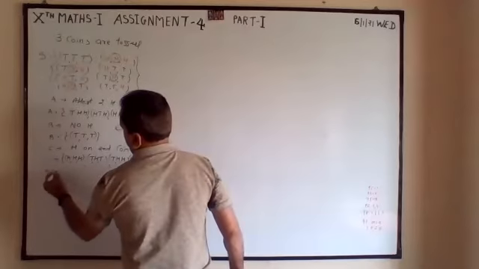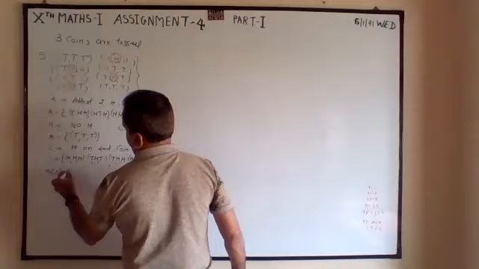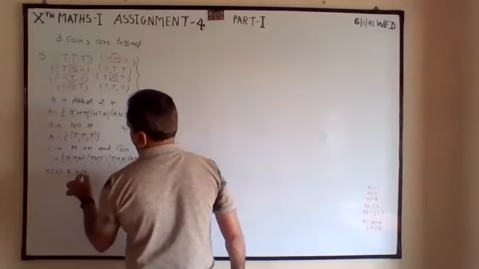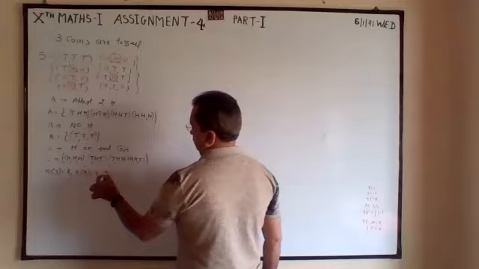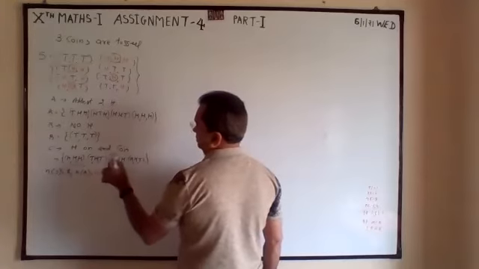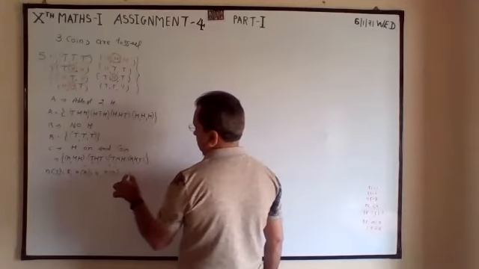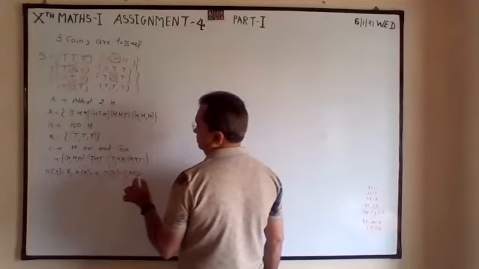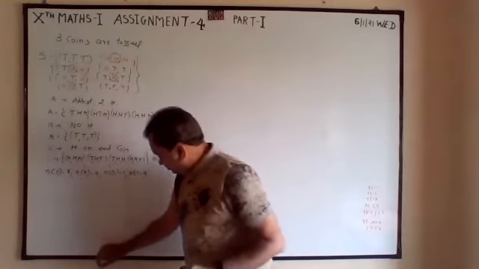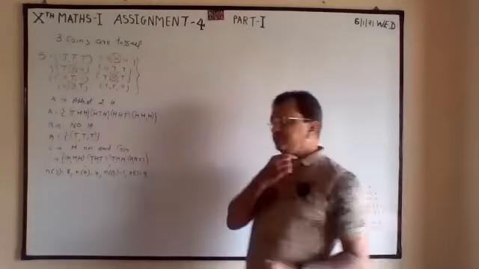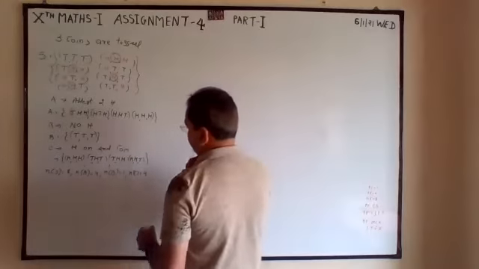Now number of S is 8. Number of A is 4. Number of B is 1. Number of C is 4.